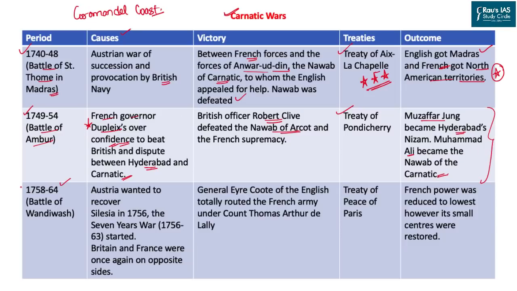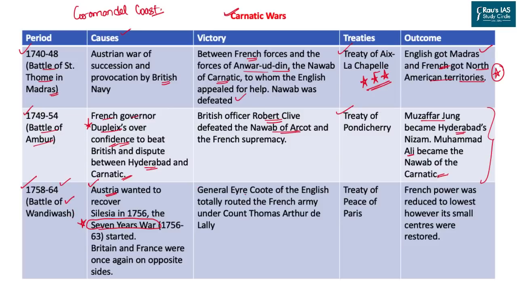Then, 4 years down the line, there was a Seven Years' War going on. So, this is important for your world history as well. The Seven Years' War was going on in Europe. These wars were fought for the cause of Austria. Both the French and Britishers were fighting in Europe, and the same led to anguish in the Indian colony as well. The important battle associated with the third one is the Battle of Wandiwash.